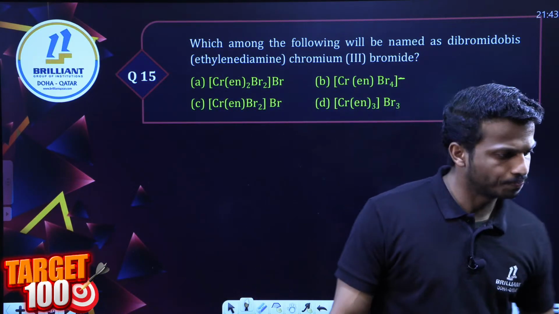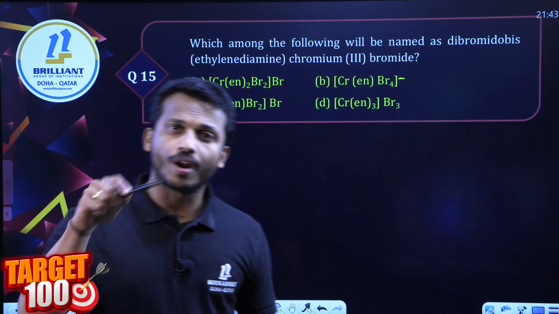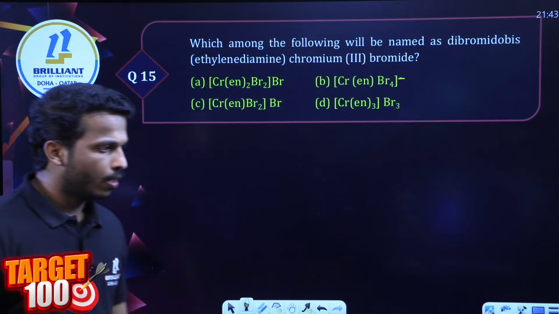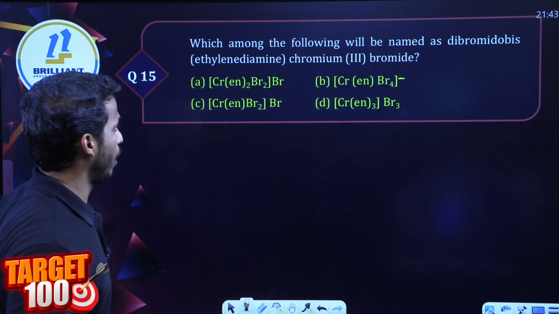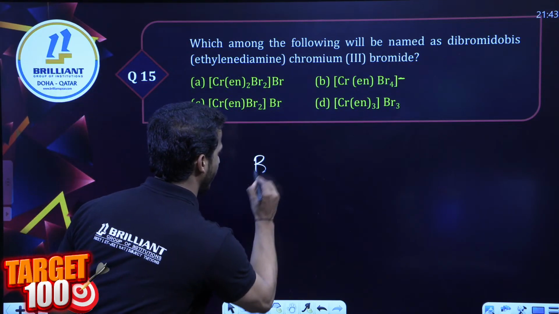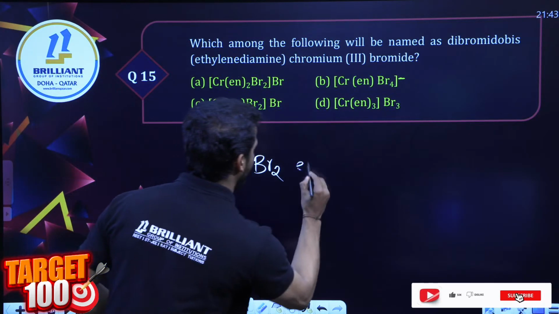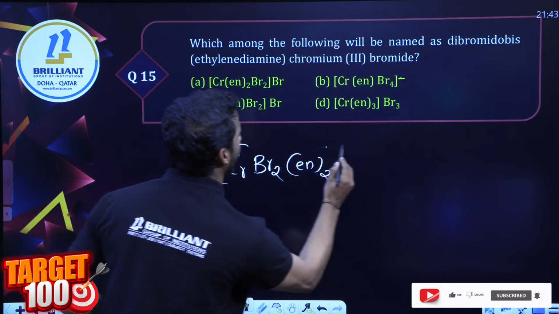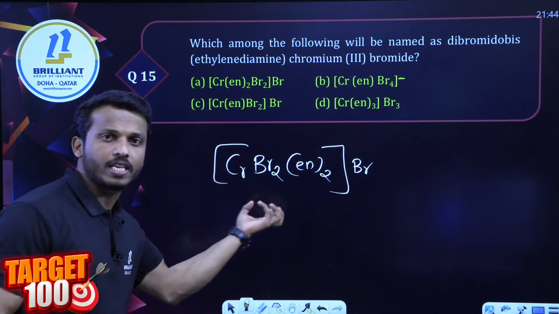If they give NO2, it will be nitro or nitrito-N mostly. They're all dibromido, and most of them gave the correct answer. Dibromido means Br2. Bis(ethane-1,2-diamine), en twice. Chromium is the metal Cr, and the counter ion is bromide. They're all as per this formula.